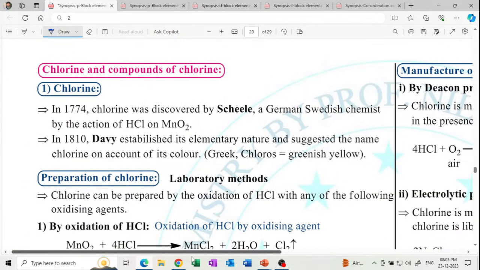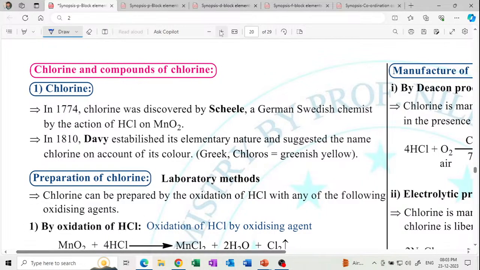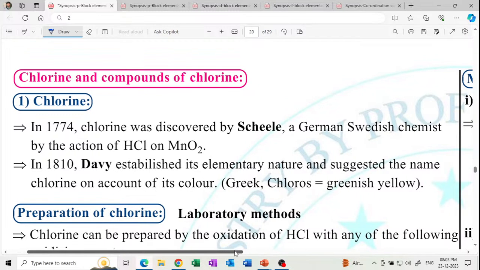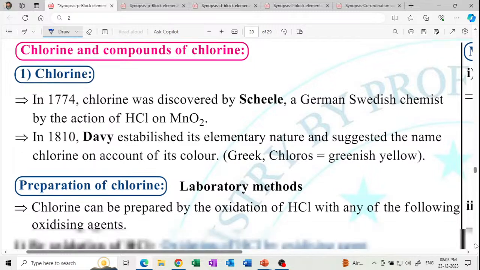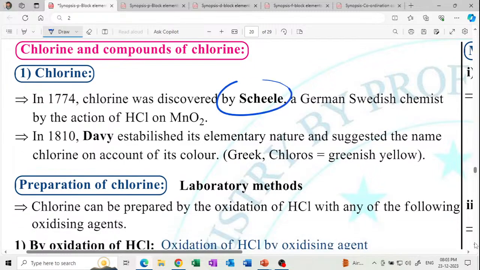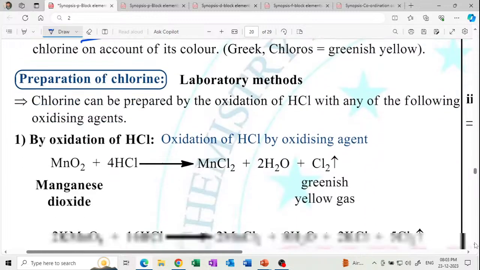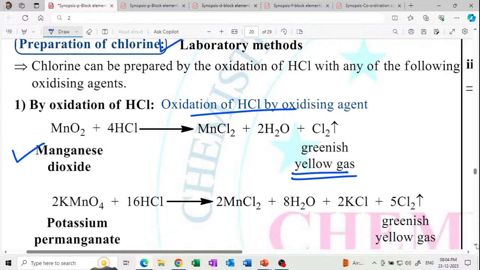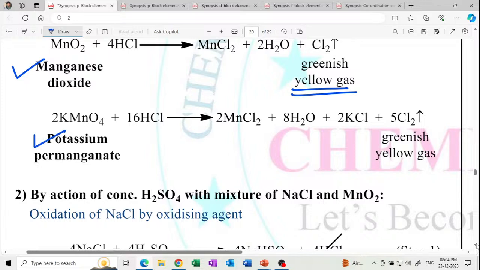Next, chlorine and compounds of chlorine. Chlorine was discovered by Scheele, the name of the scientist, and Davy suggested the name and the preparation also. For laboratory preparation of chlorine, take HCl with manganese dioxide. The oxidation of HCl, the oxidizing agent, produces greenish yellow gas. What is the color of chlorine? Greenish yellow gas. And potassium permanganate with HCl also gives the greenish yellow gas.